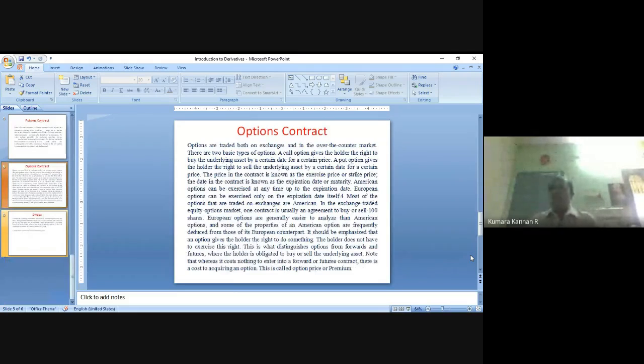The third type is the option contract. We'll go to our same example. Mr. X expects that after 2 months he will be getting a payment of $10,000 from the American buyer. So he makes a contract with Canara Bank. He tells them that on 16 December, I will give $10,000, and you pay me 73 rupees each, so a total of 730,000 rupees. On 16 December, I will hand over $10,000, and you hand over 730,000 rupees.